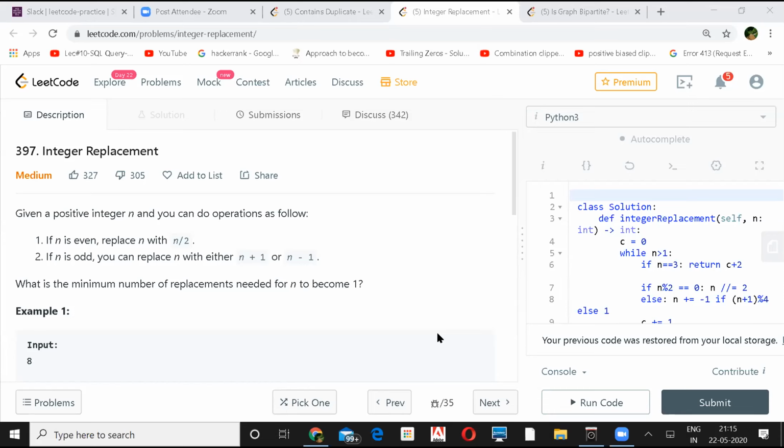So the way I look at it is exactly the way they have said in the problem. Whenever you get a number, just check if it's even or odd. If it's even, just divide it by 2. If it's odd, do either of them, +1 or -1, and then find which is the minimum out of those and return the value. It might be something like a for loop or a recursive approach.